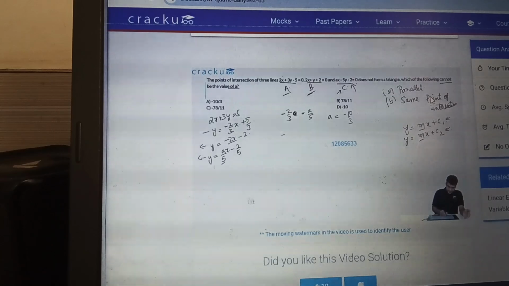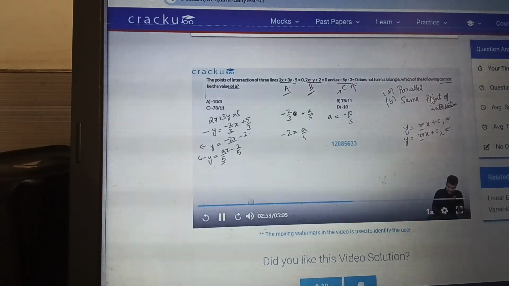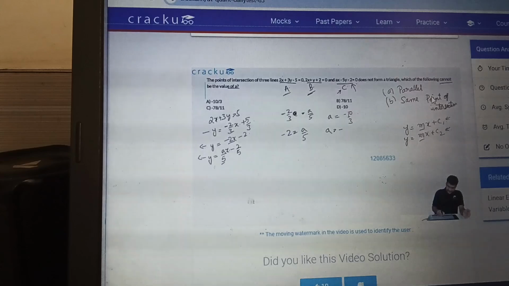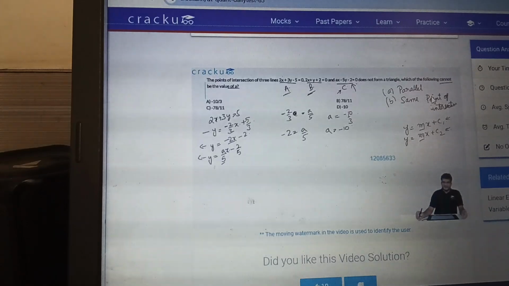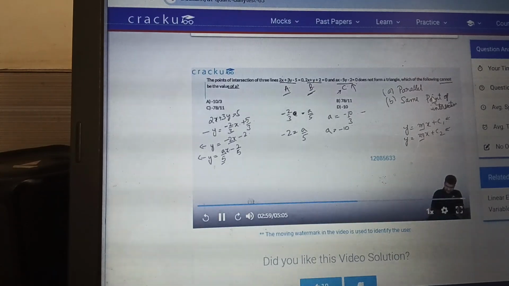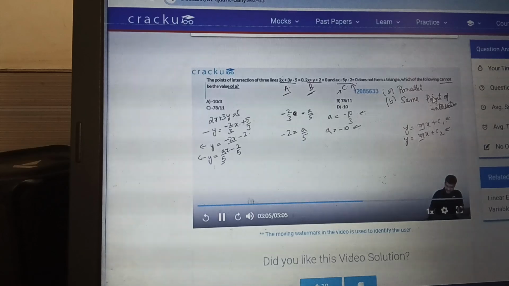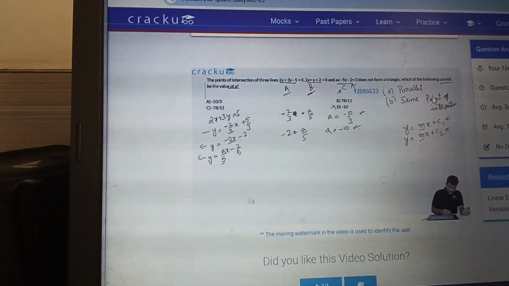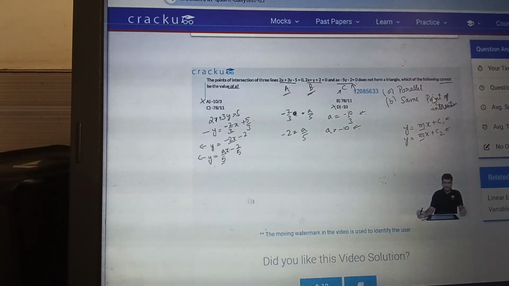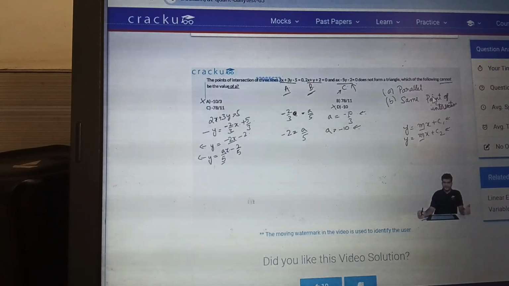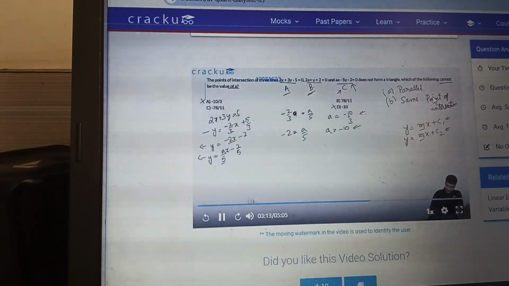So minus 2 should be equal to a by 5, or the value of a is equal to minus 10. So essentially what we are saying is, if a is equal to minus 10 by 3 or if a is equal to minus 10, the three lines don't form a triangle. So the correct answer cannot be option D, it cannot be option A, because in both of these cases we know that a triangle will not be formed.